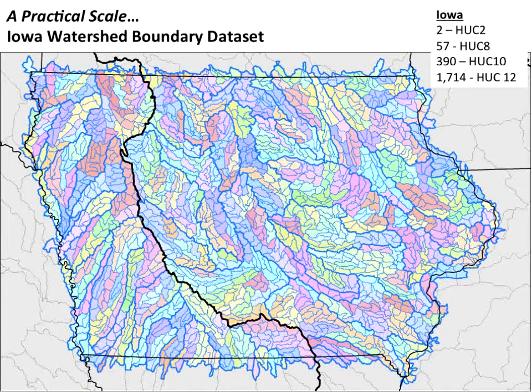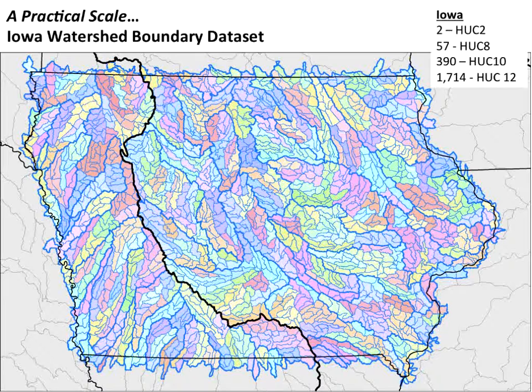I mentioned the practical scale. When we start to examine how we want to manage these data collectively, that's what my job is, and then provide them to users who are interested in addressing local conservation planning attempts. So here's Iowa. You can see the black border down the middle of the state separating the Missouri River drainage from the Mississippi River drainage.